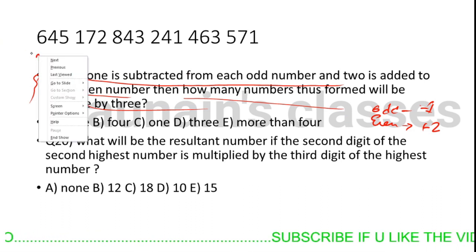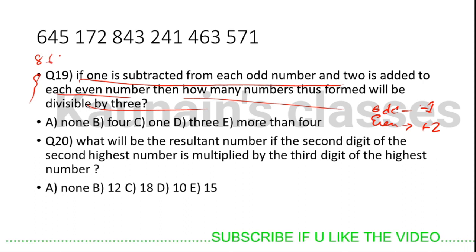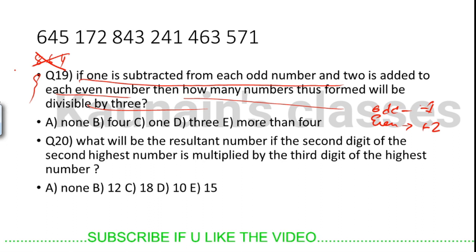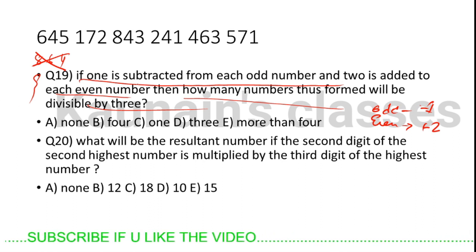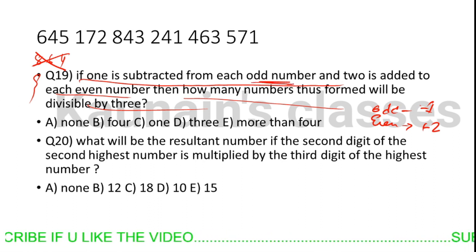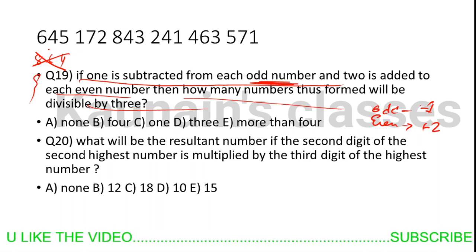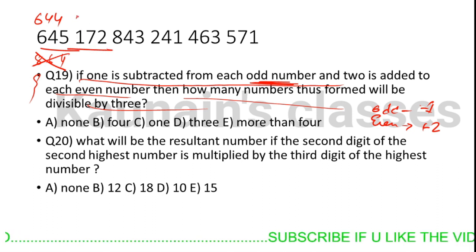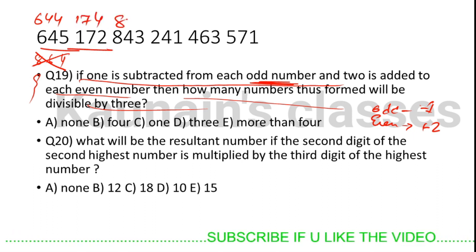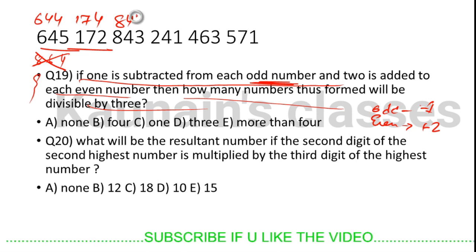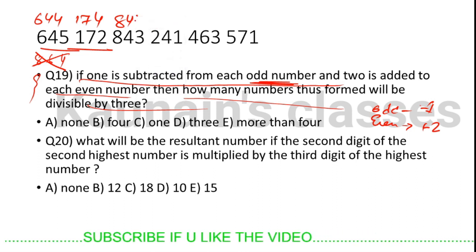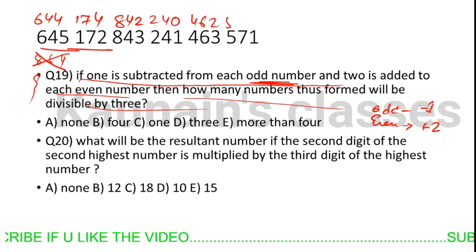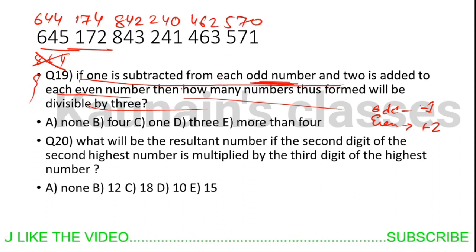So what do we get? 8 plus 2, 6 plus 2 is 8, 4 plus 2 is 6, 5 minus 1 is 4. No, the question is not saying to do this. The question is not saying to subtract from odd digits. It's saying odd numbers, so be careful. 645 is an odd number, so this will become 644. This is an even number, so add 2. 741, subtract 1 here, 740. 642 becomes 644, 240, 462, 570. Okay, 570.